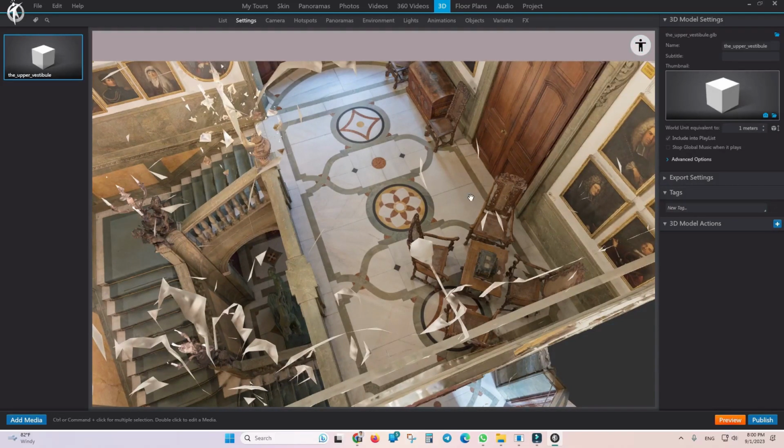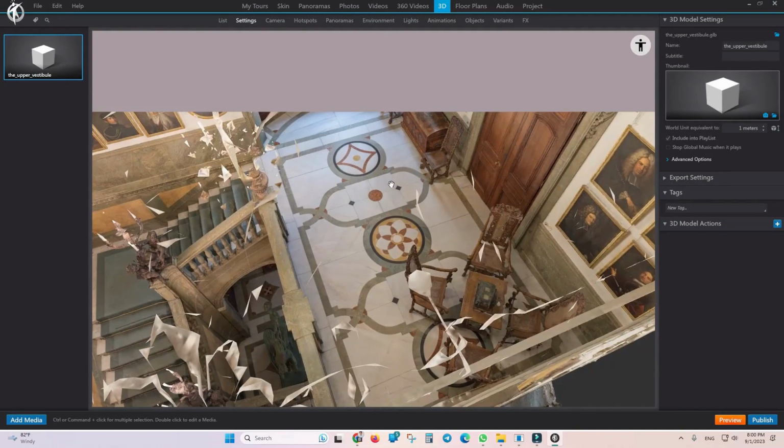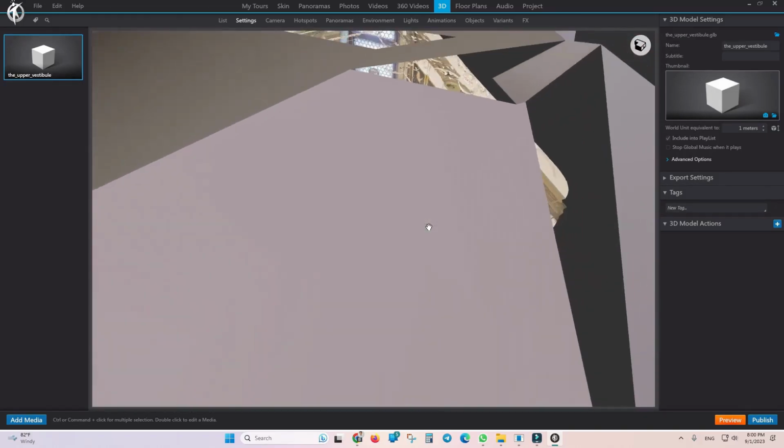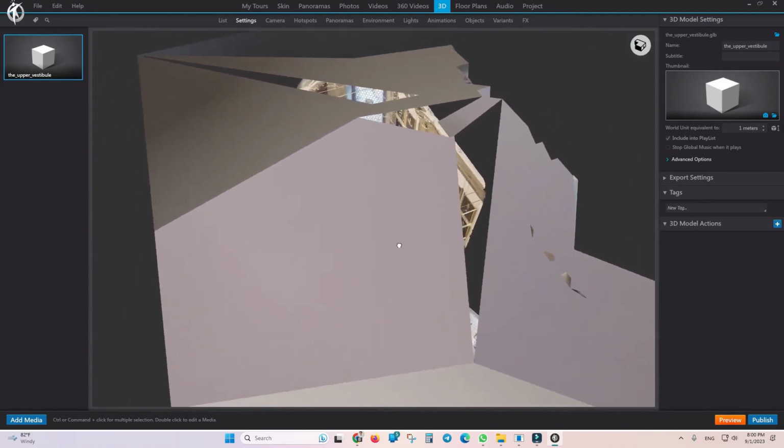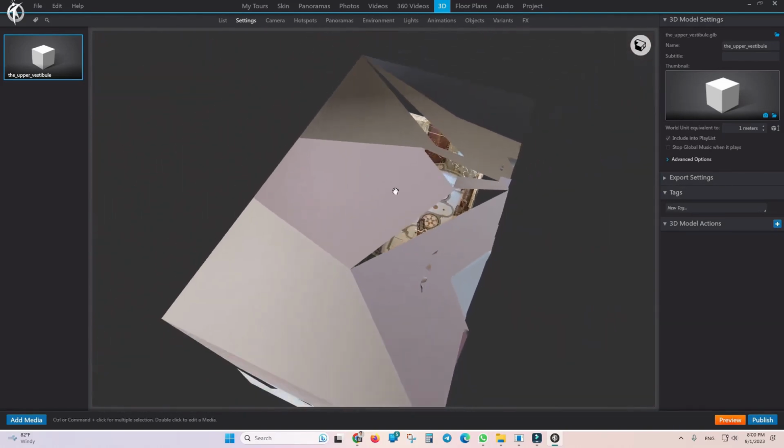If it's in this mode, it means you're actually in first-person view mode and you don't have much control over the whole model. Now, when you want to precisely adjust the overall model and carefully set its exact position, you should then switch to the comprehensive overview mode, and if you gently roll out with your mouse wheel, you can effectively view the entire model from the outside, just like this.